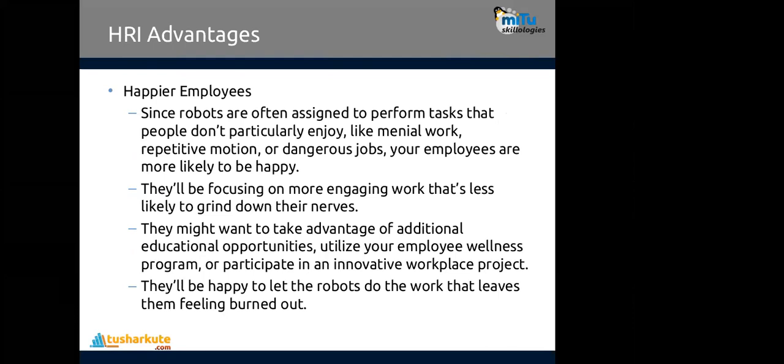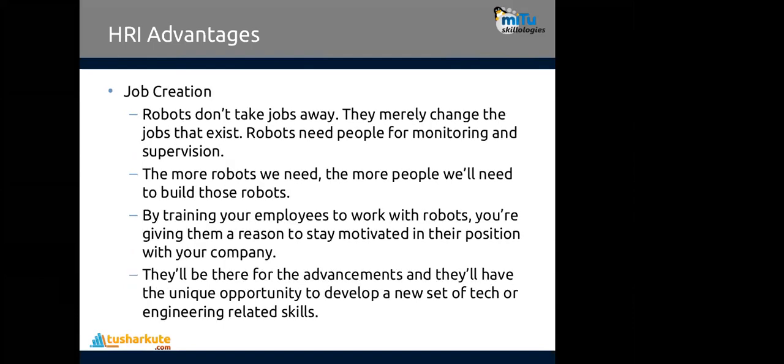Happier employees, obviously, since most of their tasks will be done by robots. Job creation. Remember, robots don't take jobs away, they merely change the jobs that exist. Robots need people for monitoring, supervision, and programming also. That's why new jobs are created.